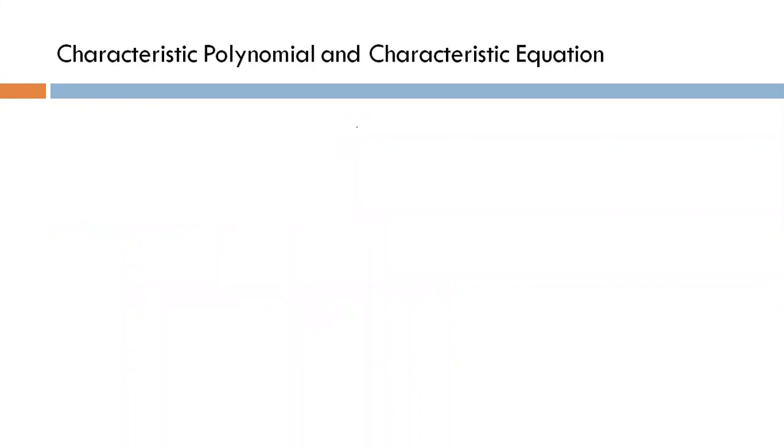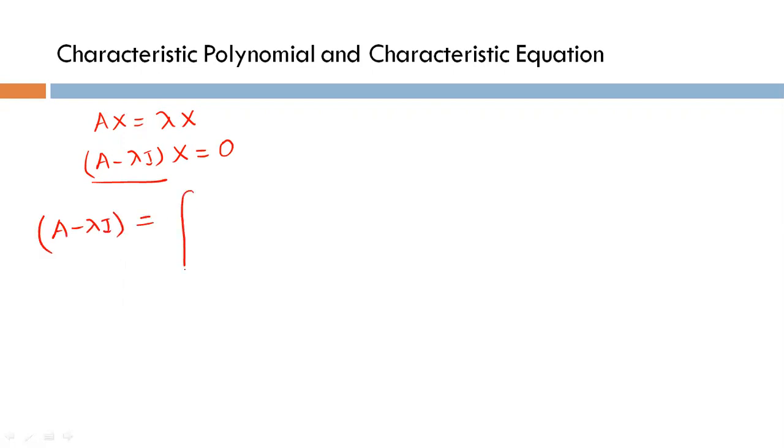Now, what is the characteristic polynomial and characteristic equation? I told you the homogeneous system 1 can be written as Ax equal to lambda x or A minus lambda I x equal to null vector. Then this matrix A minus lambda I can be written as matrix A, I am assuming here, A11, A12, A1n.